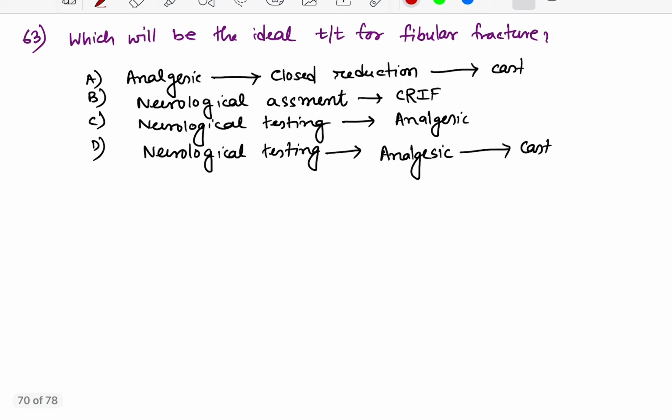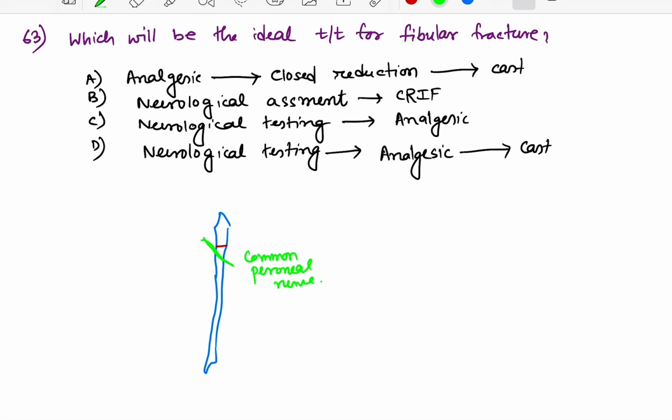Next, coming to question number 63, which will be the ideal treatment for fibular fracture? As all of you know, the fibula is a long slender bone in the lower limb, in the leg. Suppose this is the neck of the fibula, and around the neck of the fibula there is one nerve called the common peroneal nerve, and damage to this nerve can cause foot drop. So after fibular fracture you have to do a neurological assessment to rule out any damage of the common peroneal nerve.